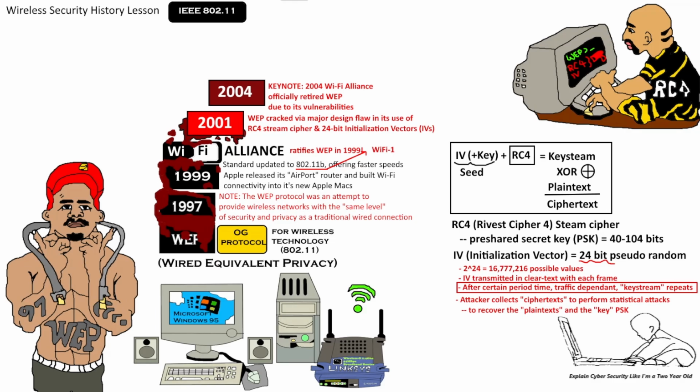Because the WEP protocol algorithm is very simple, as shown on screen, all the wireless gangster has to do is collect all the ciphertext to perform various statistical attacks. This can be used to recover the plaintext and the key, PSK. And this can even be done in reverse using the same formula, e.g. generating a key stream and then XORing it with the plaintext to see the possible ciphertexts.